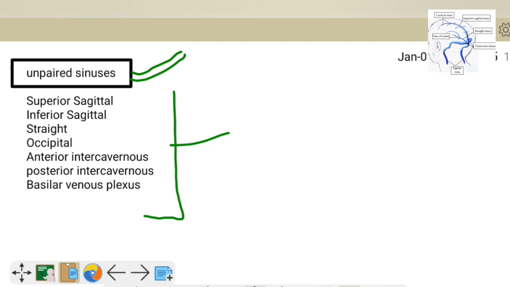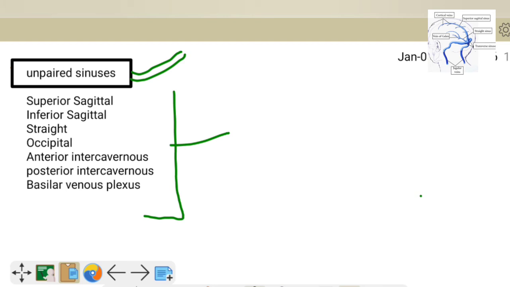The superior sagittal sinus is placed superiorly in the falx cerebri, that is the fold, and the inferior sagittal sinus is placed on the lower border of that fold. The straight sinus is in between the tentorium and cerebellum.